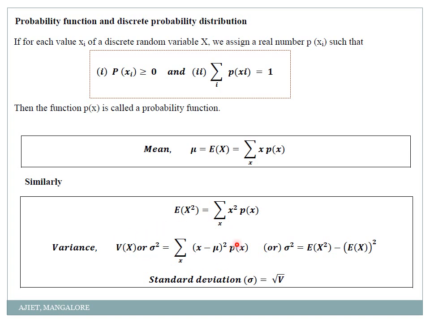see here, for variance we have two different formulas. Either you can go with x minus mean the whole square into p of x, or simply expectation of x square minus expectation of x the whole square. Whichever you feel is easy, you can use it. Okay, but how do you calculate expectation of x square? It is summation of x square into p of x. Mean is x into p of x. Expectation of x square is x square into p of x. Then standard deviation is simply the root of variance. So if you know these basic definitions properly, any problems on discrete you can solve very easily.